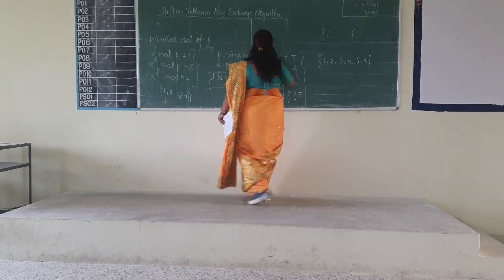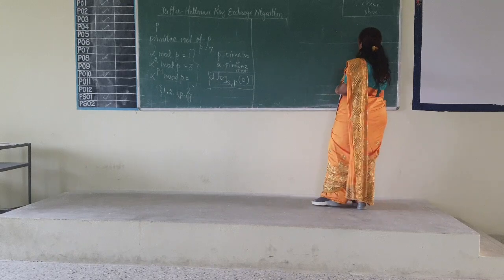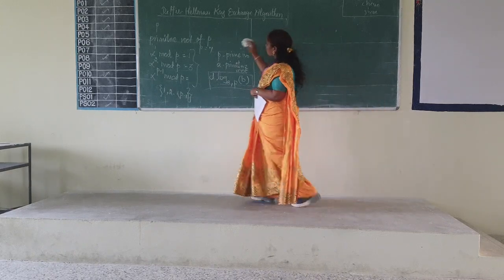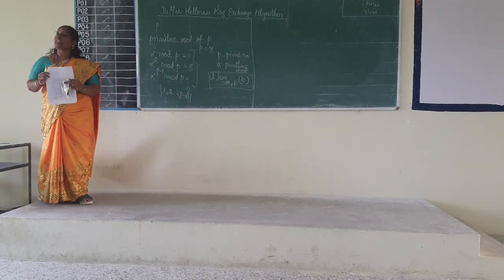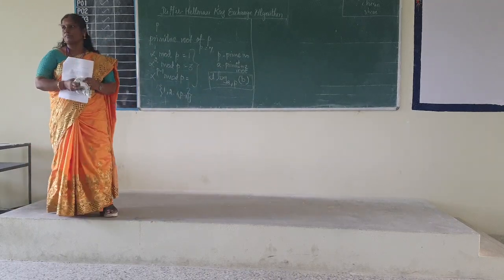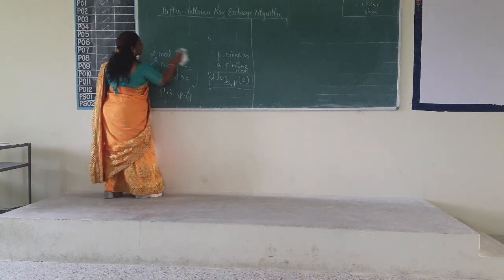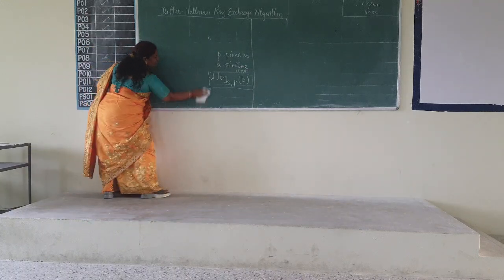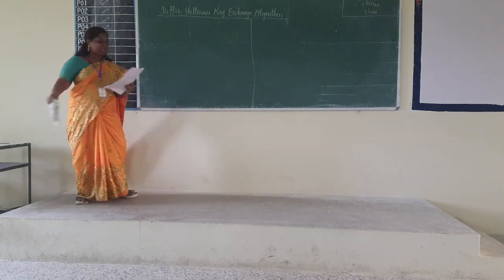So with this base of discrete logarithm, or the primitive root and the prime number, we are going to see the Diffie Hellman key exchange algorithm. The algorithm I am going to give as steps, so that if you want to write it as a statement also you can write it later.